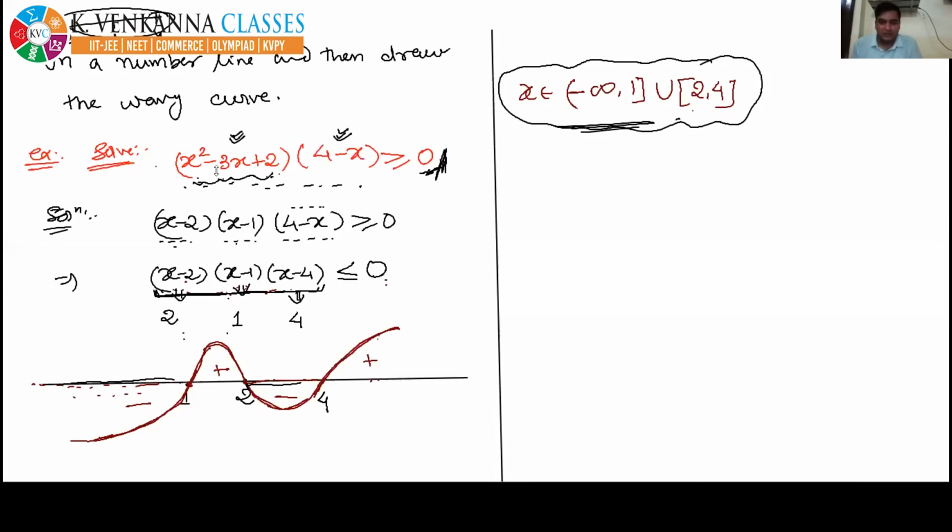The two numbers are -2 and -1, whose sum is -3 and whose product is 2. So directly I have factorized: x minus 2 into x minus 1 into 4 minus x. The next step is we made the coefficient of x positive in each factor by multiplying by a negative sign. The next step is to equate each factor to 0 to get the critical points and mark all the critical points on the number line, then draw the wavy curve.